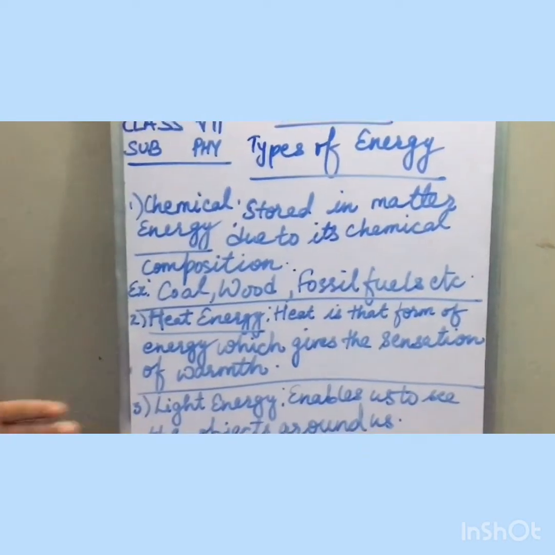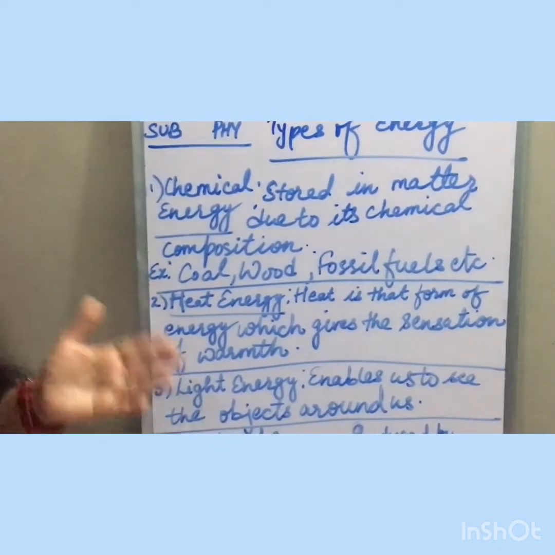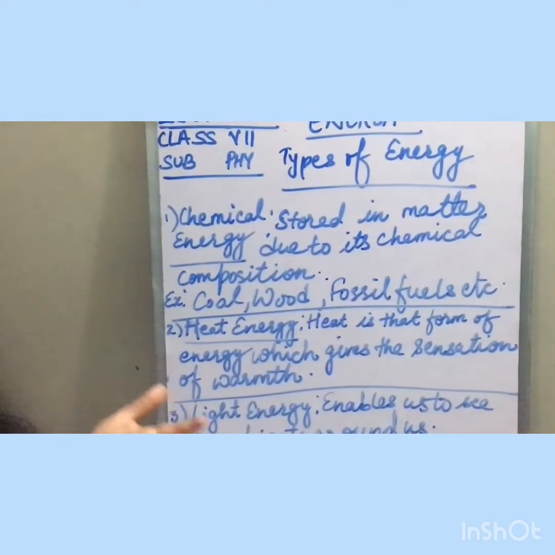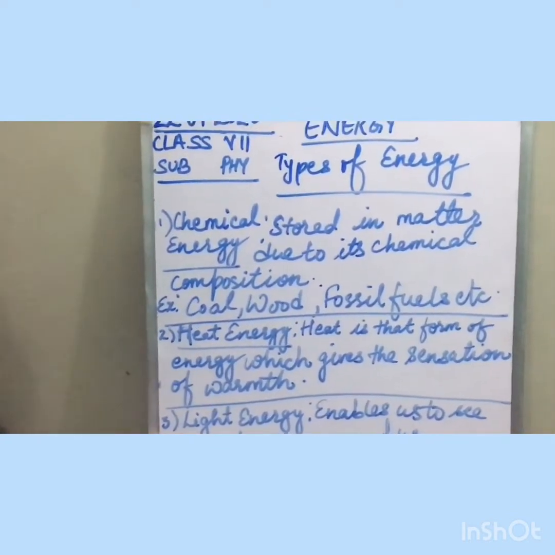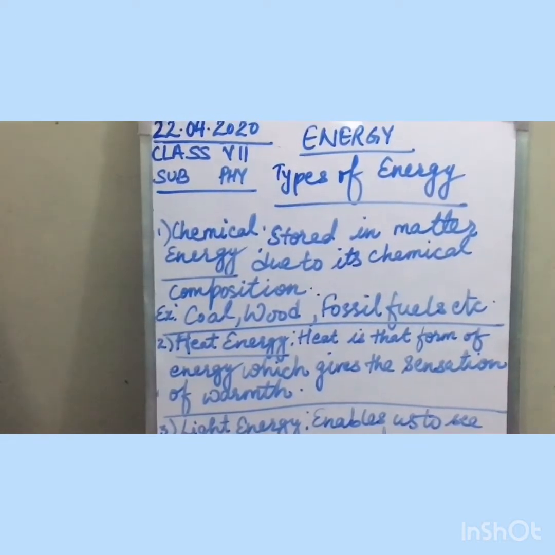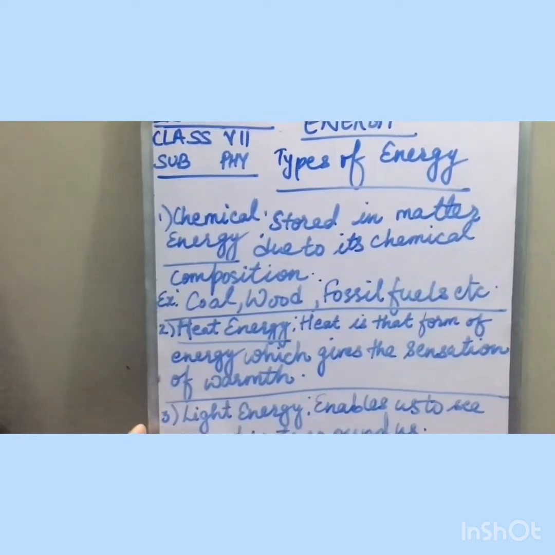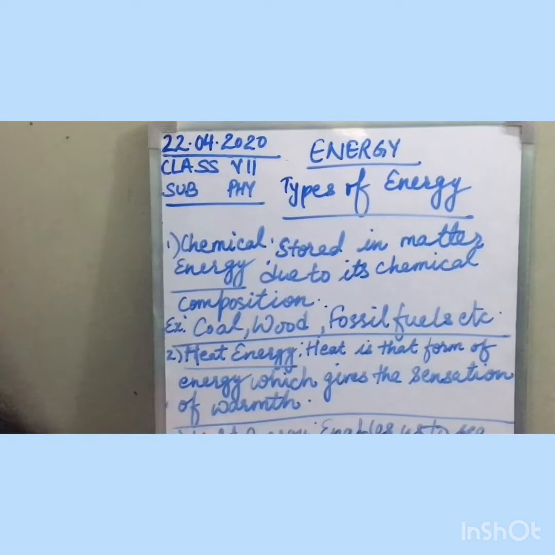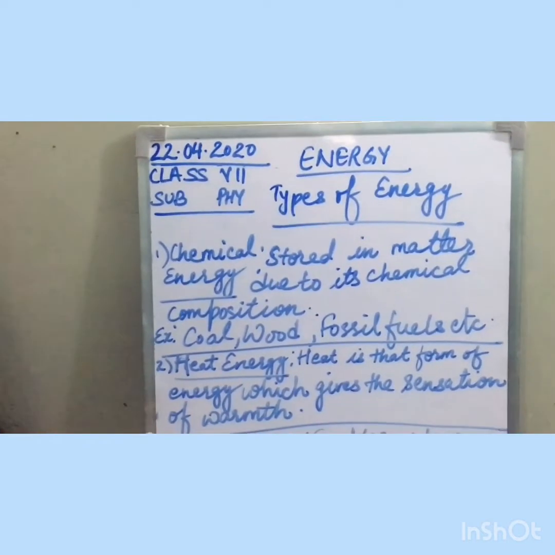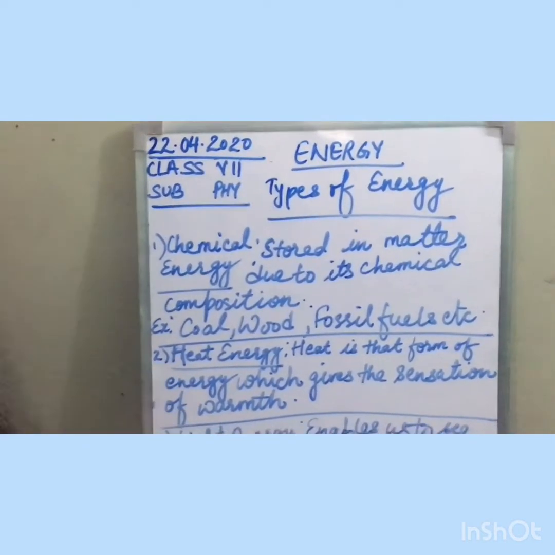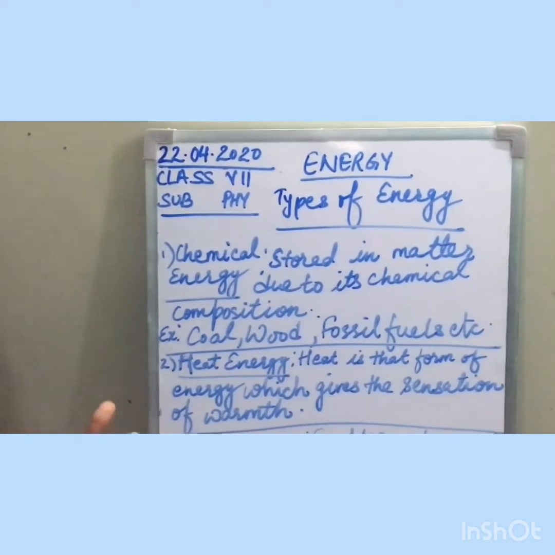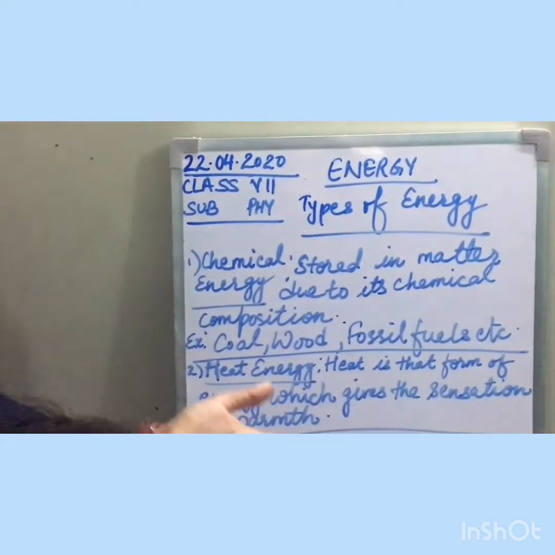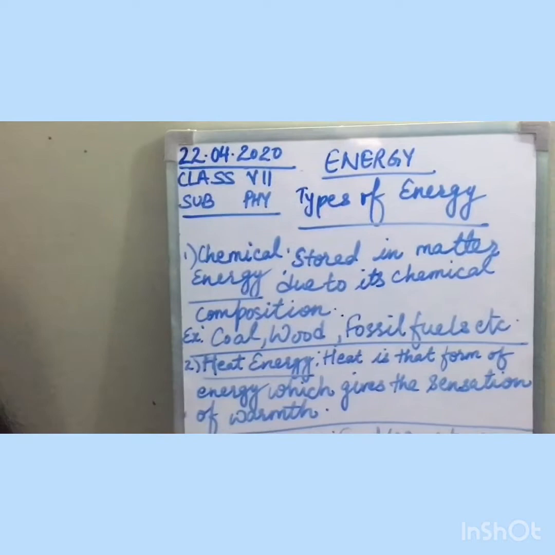So when you rub your palms together, heat energy is produced. Likewise, machinery parts also become hot due to friction when a machine is running for some time. When they rub against each other, heat energy is produced. Some part of that force gets converted into heat energy as well.